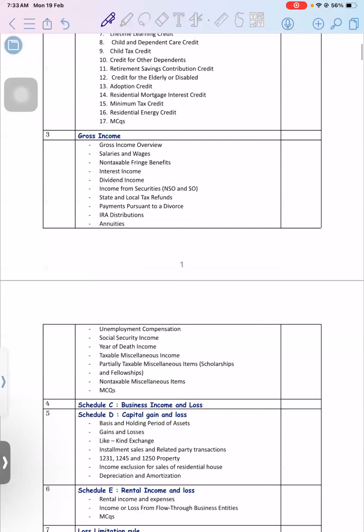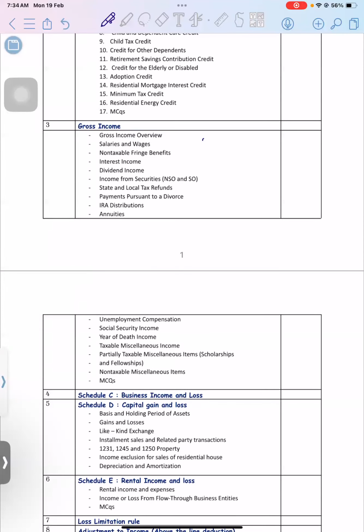Second thing is gross income. So now understand one thing. In US taxation, we have two types of gross income. One is earned income and second is unearned income. Earned income means where you are actively involved in the business or earning that money. One example I'll give you is salaries, wages, commission, tips, where your personal involvement is there for earning that income.